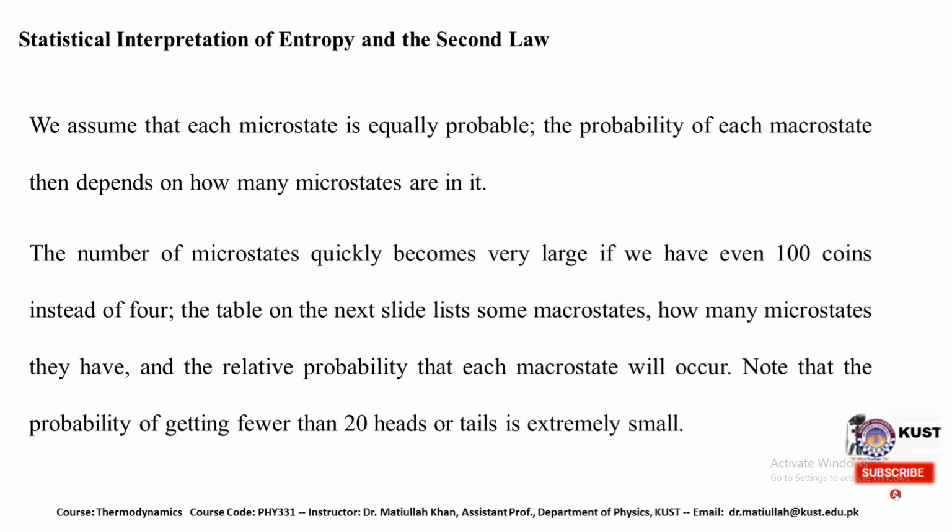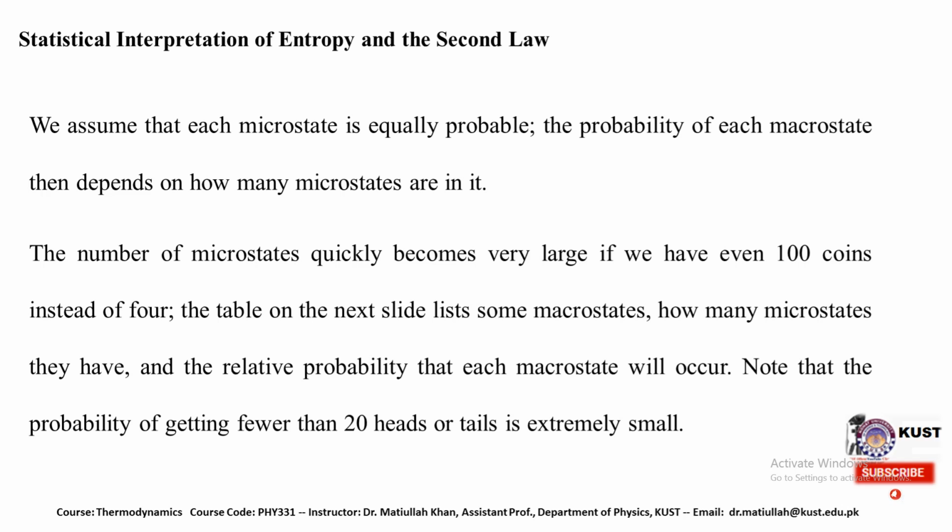The number of microstates quickly becomes very large if we have 100 coins instead of 4. In the next slide we will list some macrostates for 100 coins, and it also shows the relative probability of each.